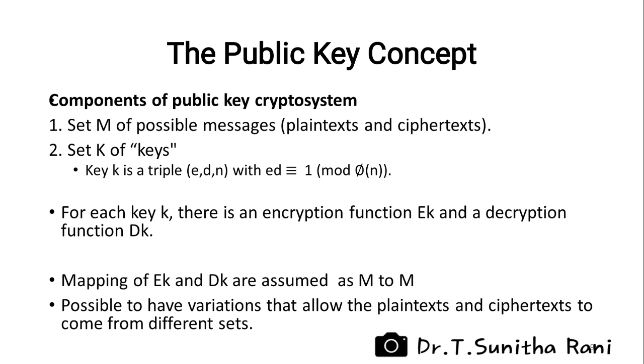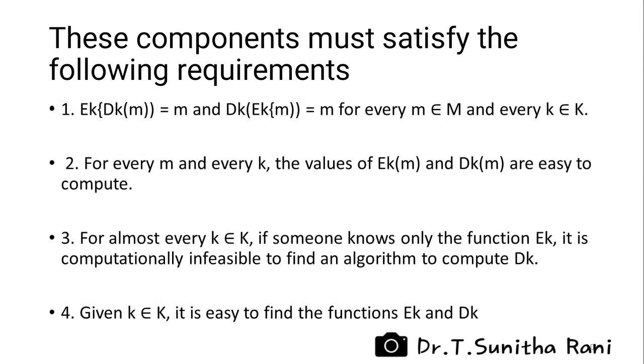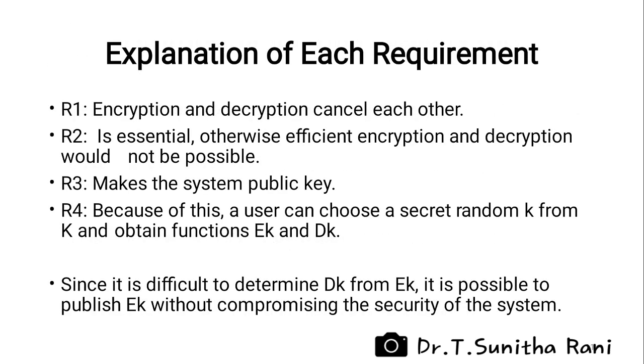Usually, EK and DK are assumed to map M to M, though it would be possible to have variations that allow the plaintext and ciphertext to come from different sets. These components must satisfy the following four requirements as seen here. Requirement 1 says that encryption and decryption cancel each other. Requirement 2 is needed, otherwise efficient encryption and decryption would not be possible. Requirement 3 is what makes the system public key.